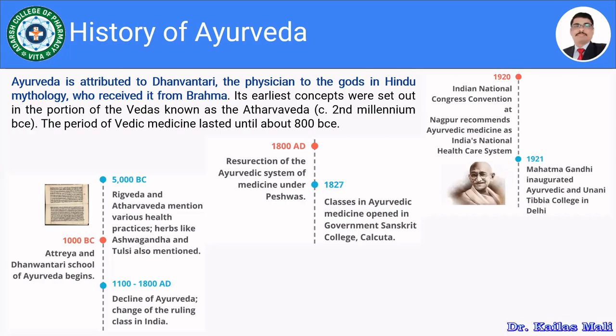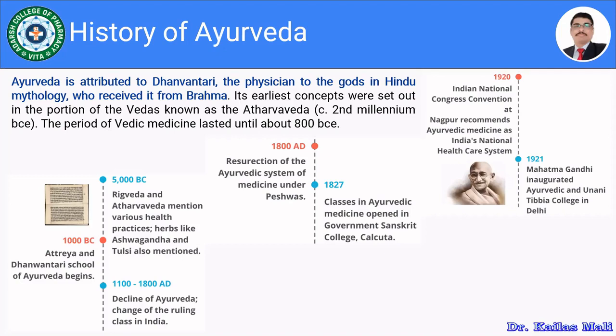So around 5000 BC, the Rig Veda and Atharva Veda mention various health practices and herbs like Ashwagandha and Tulsi. Then in 1000 BC, the Atreya and Dhanvantri schools of Ayurveda begin.